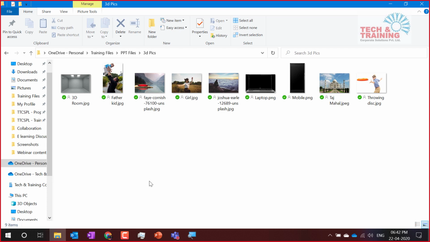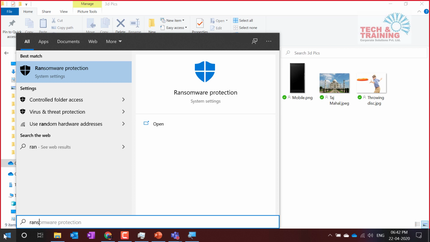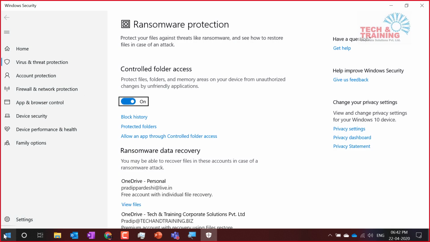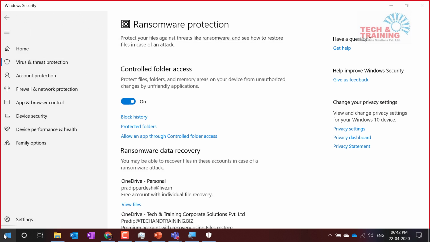Next thing, I would quickly talk about one ransomware protection. I'm not sure if you are aware of this ransomware protection, but if you go to start and type ransomware, you will come here. Now this is nothing but control folder access. This can trouble you at times, but I'll tell you how to deal with it. This option might be disabled. You got to turn this feature on.